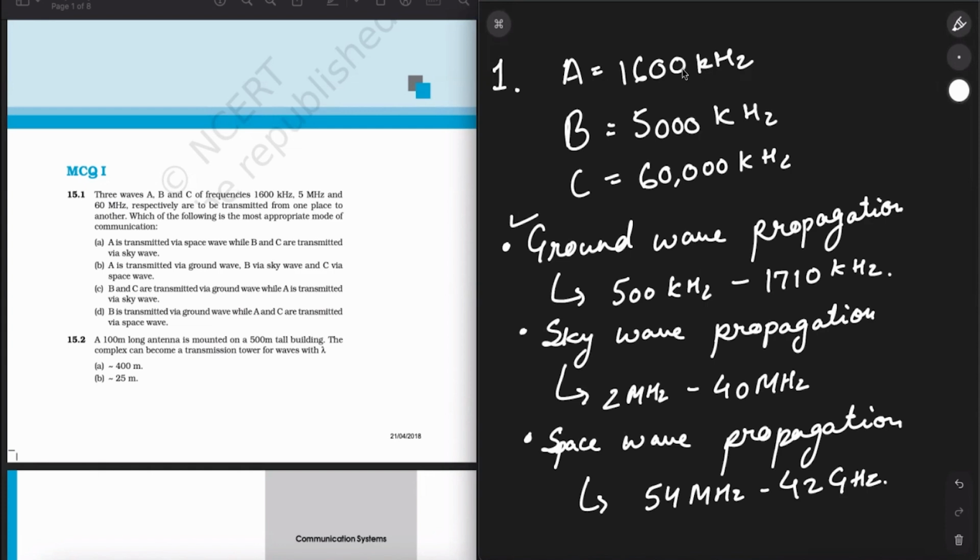A via space is wrong. A via ground. A, B and C via ground. B is transmitted via ground. A, C. So the correct option is B. And let's see for more. B is in the range of 5000 kilohertz, so it can be written as 5 megahertz. Obviously, you can see that it will be propagated through the sky wave propagation method. So A via ground, B via sky, and similarly space wave will carry the rest.